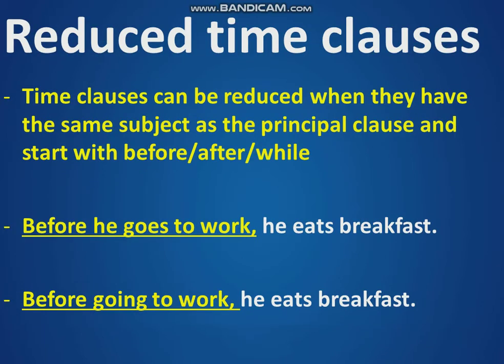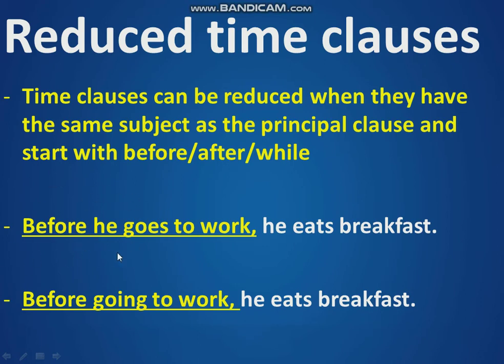All right, reduced time clauses. Time clauses can be reduced when they have the same subject as the principal clause and start with before, after, and while. For example, before he goes to work, he eats breakfast. Here, this time clause starts with before.